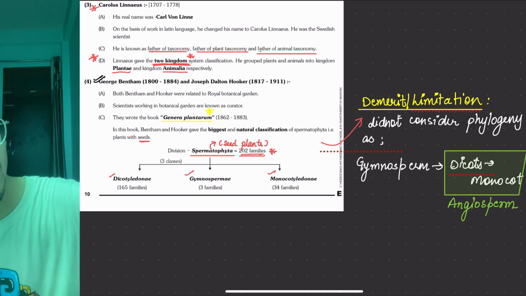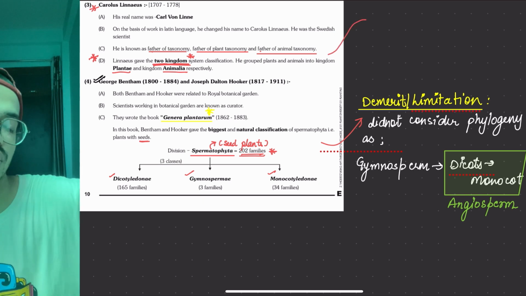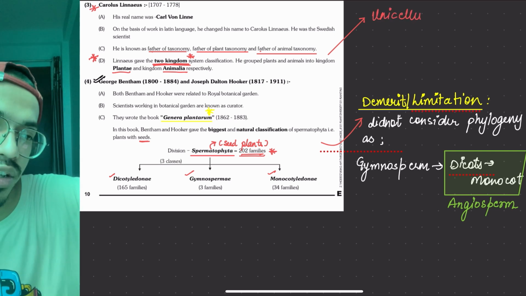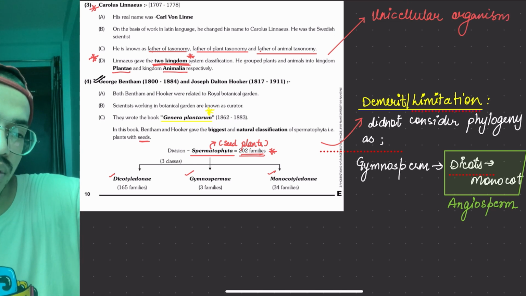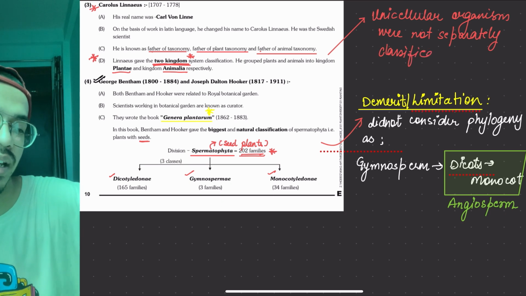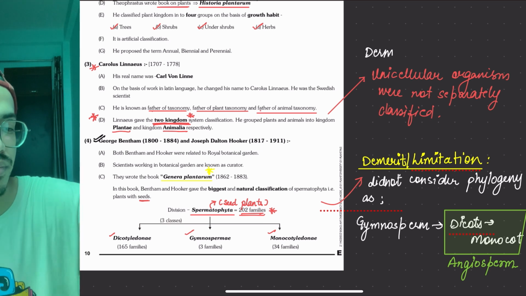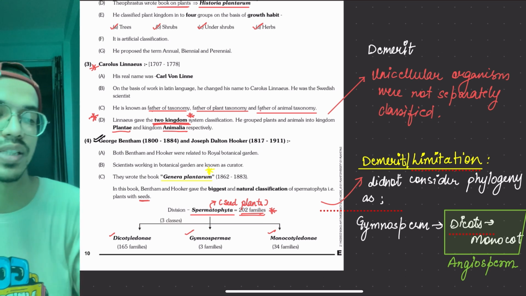The major problem with this classification was that unicellular organisms were not separately classified. We will learn about this later, but here I am writing it for the first time, that one major demerit or problem with this classification.